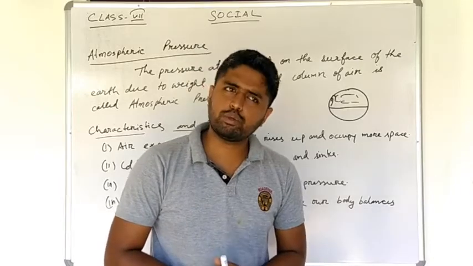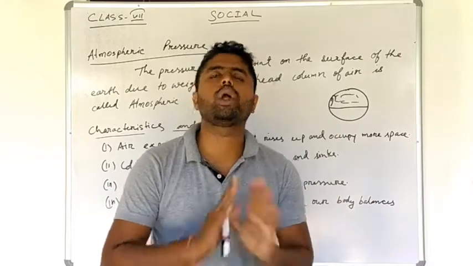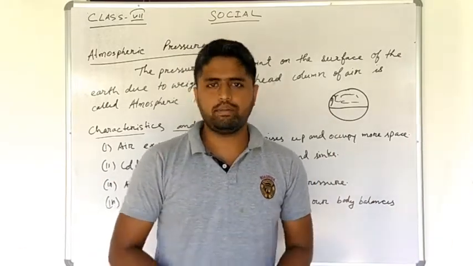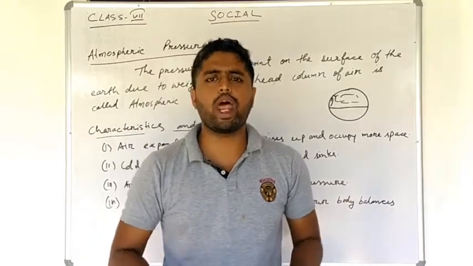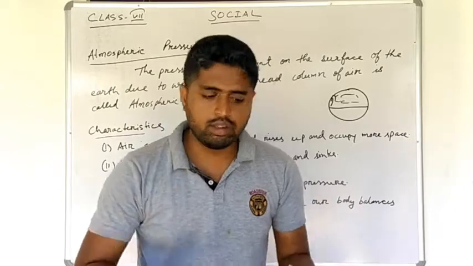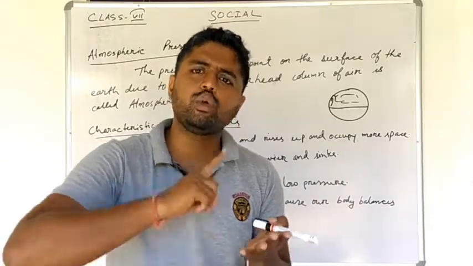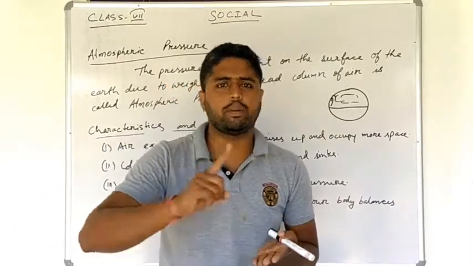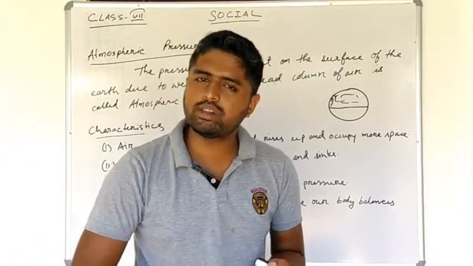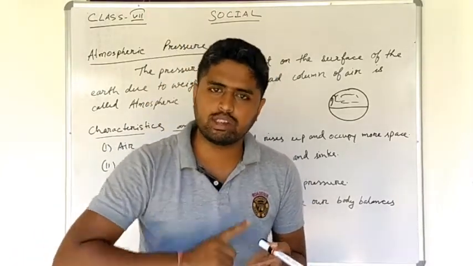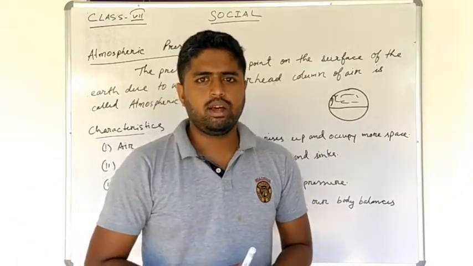Clear? Assume that there is no atmospheric pressure. What will happen? First thing, if you are facing the summer season, you will continuously face the summer season. If you are facing the winter season, you will go on facing the winter season.